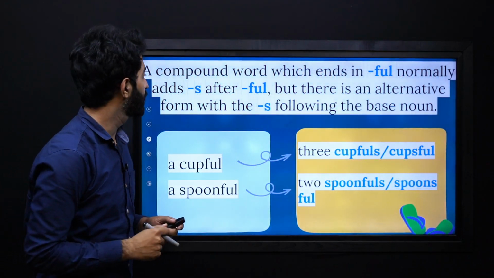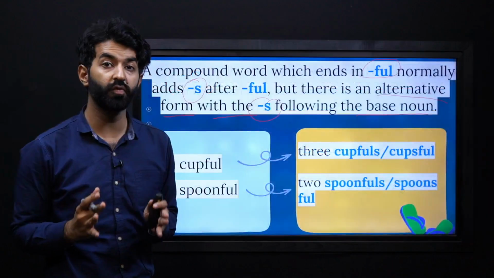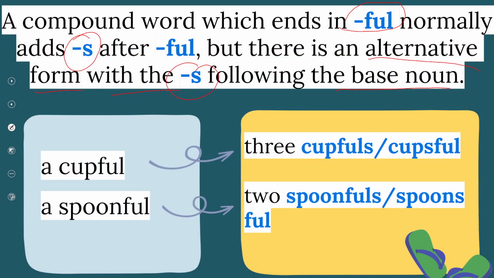Next we have a compound noun which ends in full. It normally adds s after full, but there is an alternative form with the s following the base noun. So we learned that there are two ways. Let's see. A cupful will be 3 cups full or 3 cupfuls.